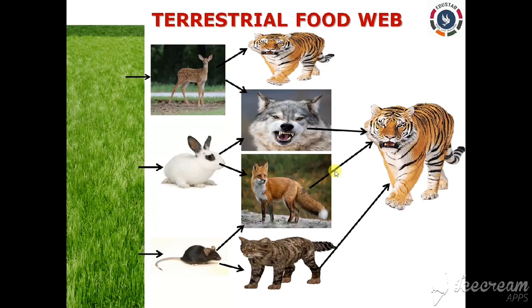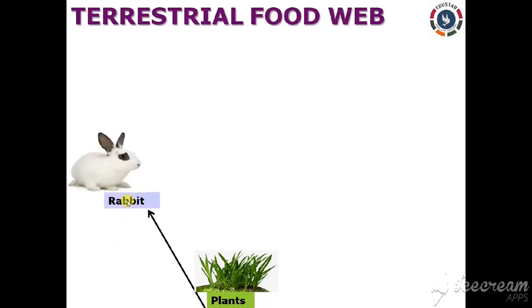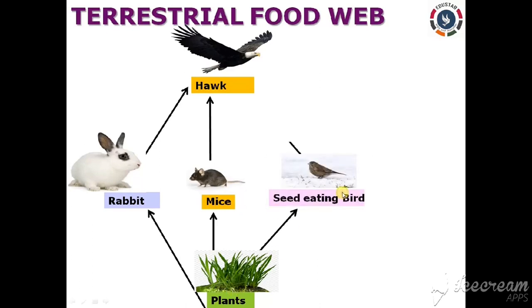Clear? Now let us see the terrestrial food web in the grassland for your better understanding, right? So terrestrial food web. When the plants are eaten by the rabbit and the rabbit in turn is eaten by the hawk, right? Likewise, the plant which is eaten by the mice, which in turn are eaten by the hawk as well, right? Then the plant which is eaten by the seed-eating birds, directly eaten by the hawk.